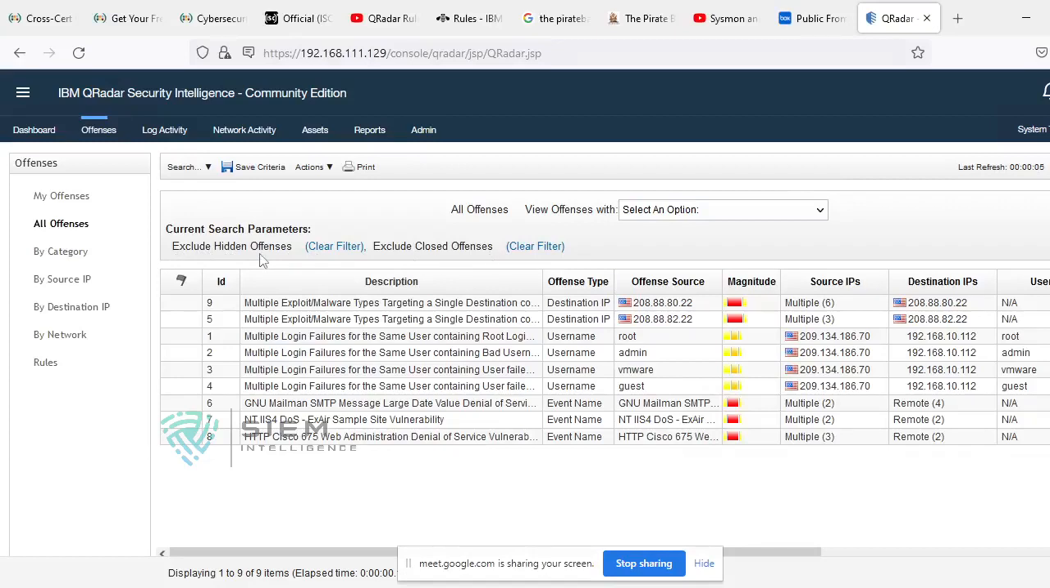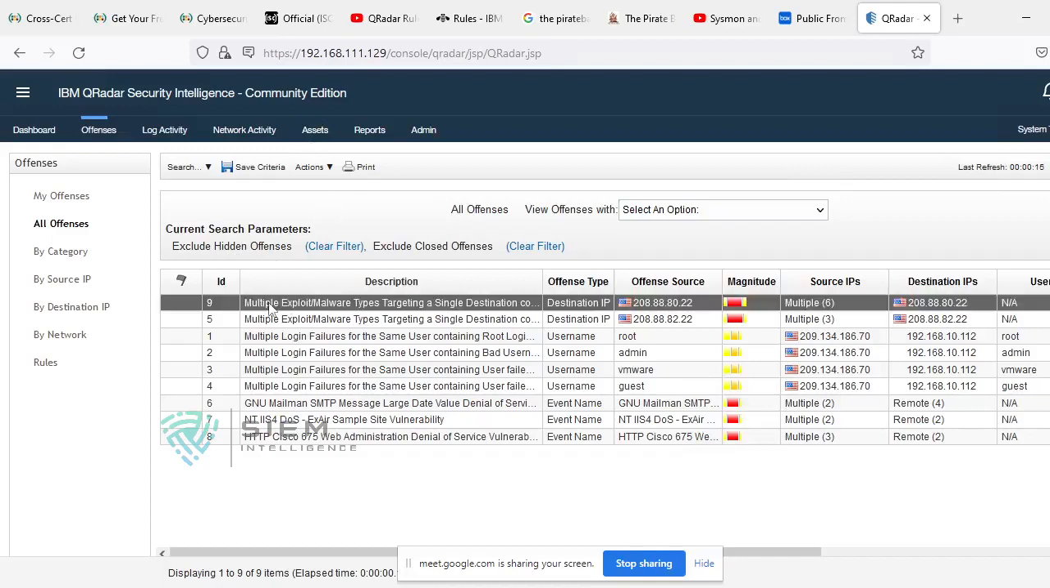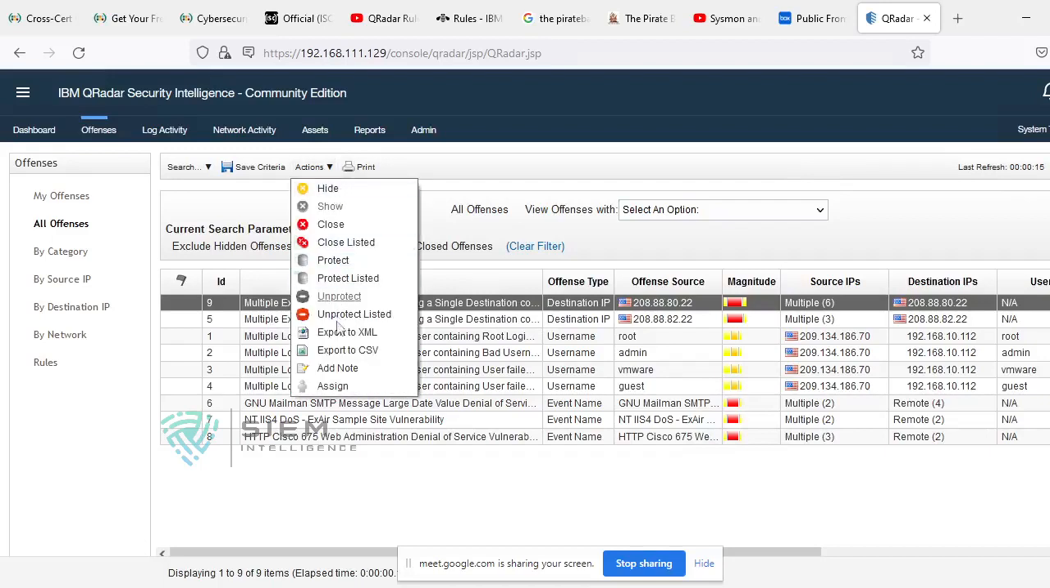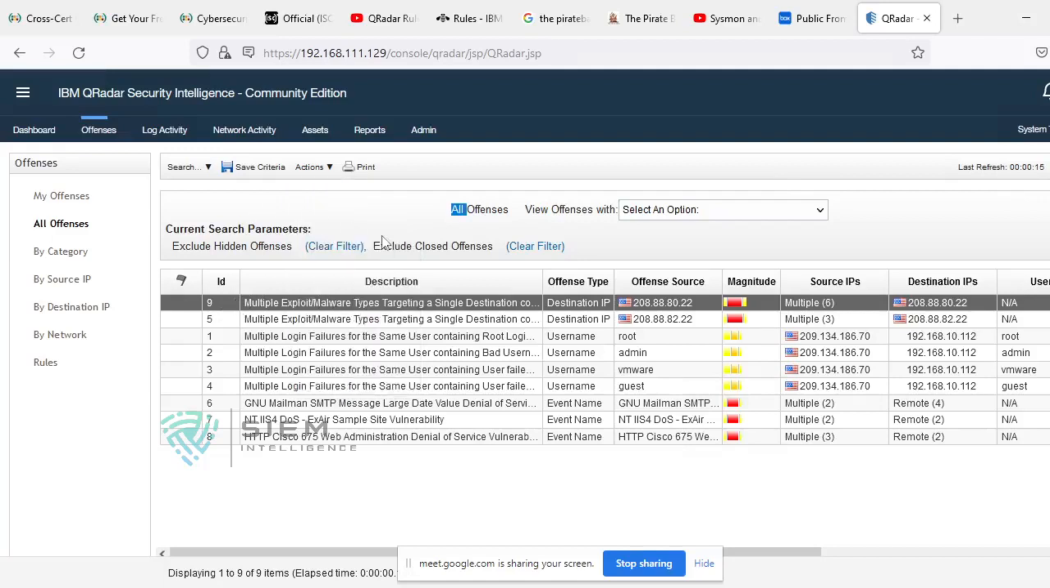What is meant by hidden offenses? If you think an offense is not required and should not be considered an offense, and you are not able to close it, that's the reason you can make any offense a hidden offense. In Actions there is an option called Hide. If you do this, it will automatically be hidden.